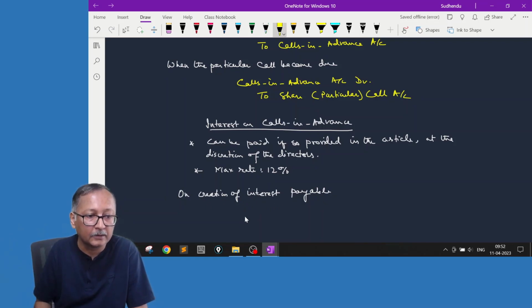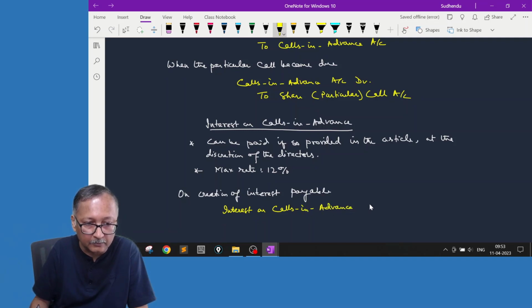Payable entry. To whom is it payable? To the shareholders. Interest on calls in advance account debit to shareholders account.